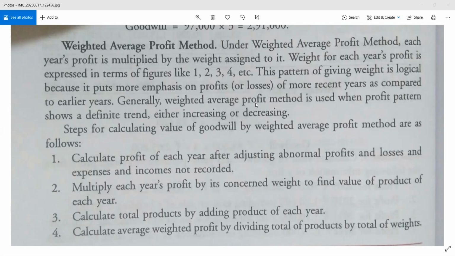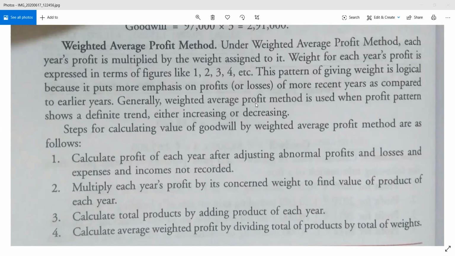Simple average profit method, we have also seen how we were calculating the adjusted profit, right? After deducting the abnormal profit, after adding the abnormal loss. Likewise, many more adjustments were there. We used to do that, and after that we used to find out the adjusted profit of the year, right? Now what you will do is, first of all, find out the adjusted profit.